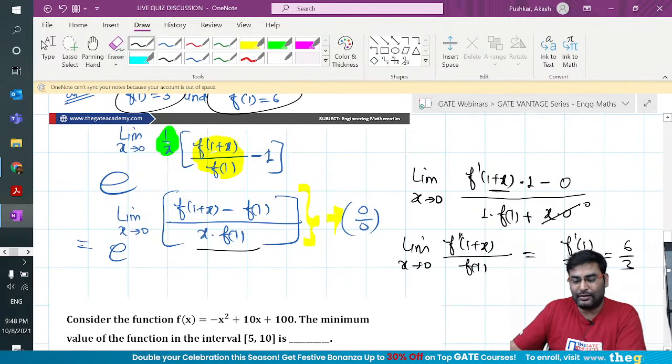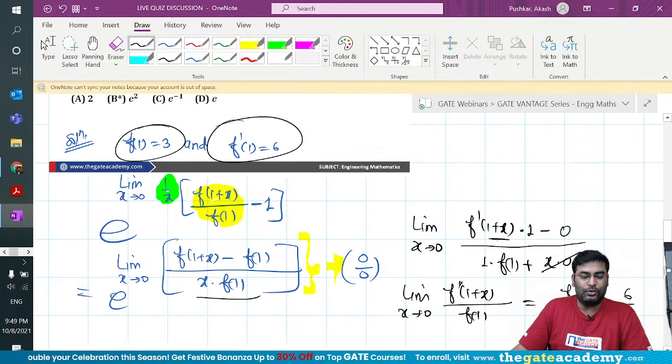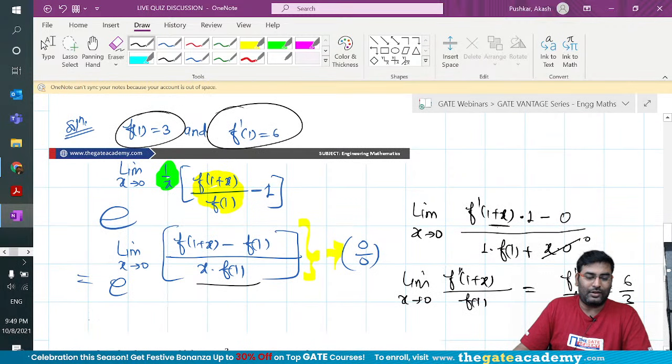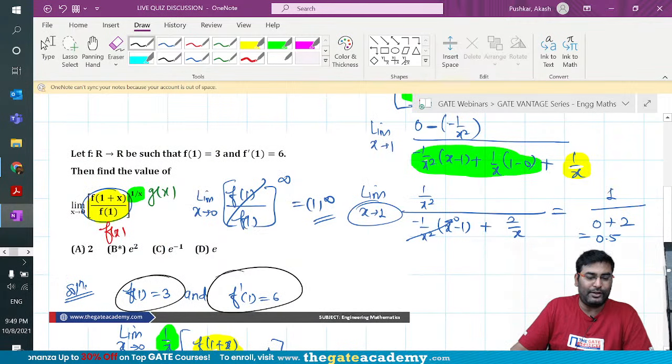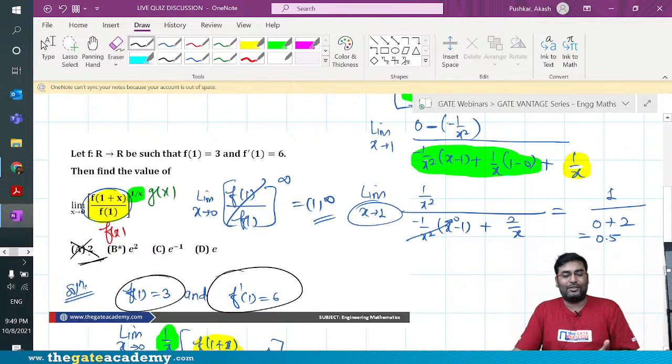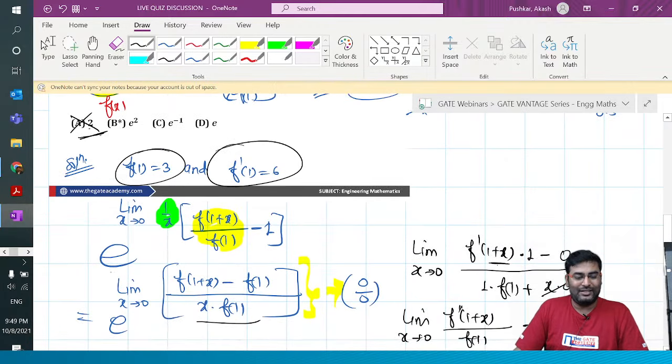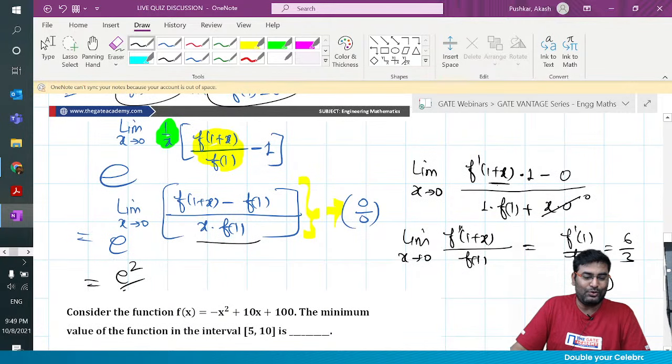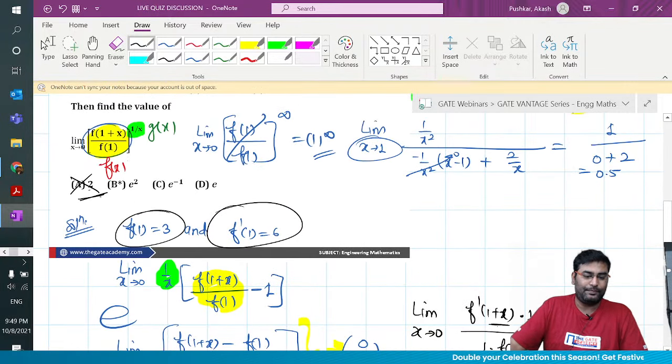So what do you guys get? 2. So if you get 2, what is the answer? Don't write 2 here, because if you write 2, it is wrong. That's the reason I have given this option, to get you trapped. If somebody has got trapped like this, you can blame me. GATE will also do that. So don't get trapped. The right answer is e to the power 2, which is e square, option B.